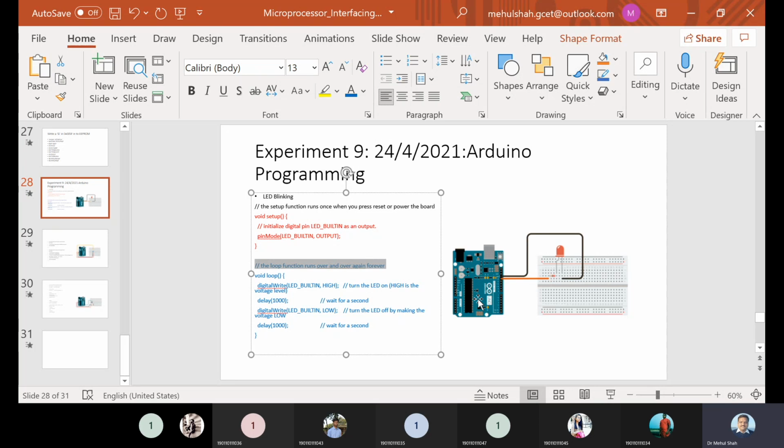Which AVR controller has to be selected depends upon the application. If you are making any Arduino project, then depending upon the requirements of the project, you have to select a particular AVR board, a particular Atmega chip, and then you can write the program.